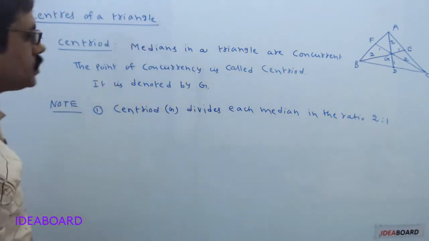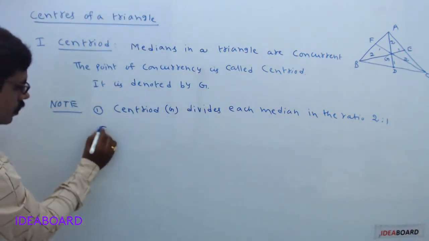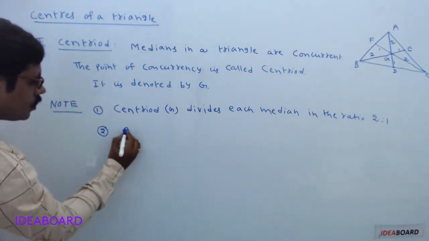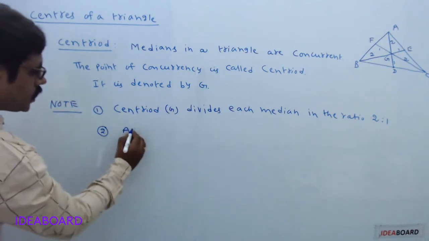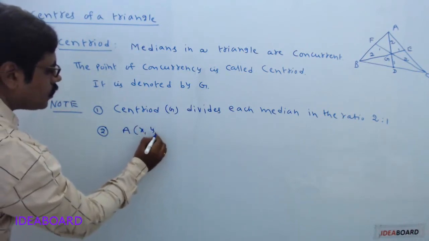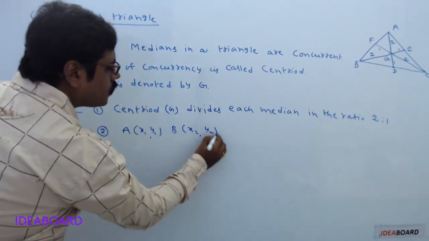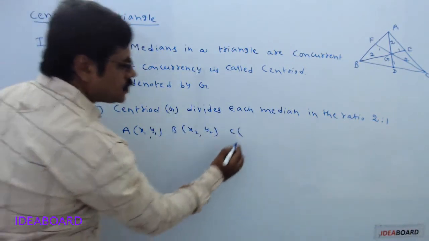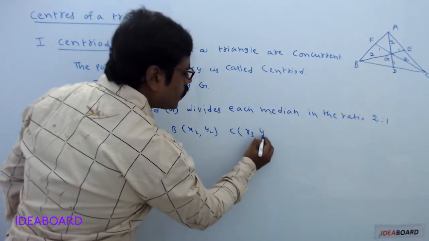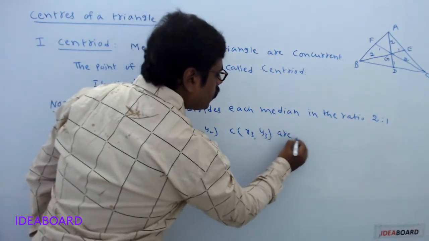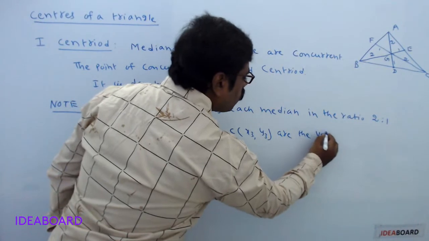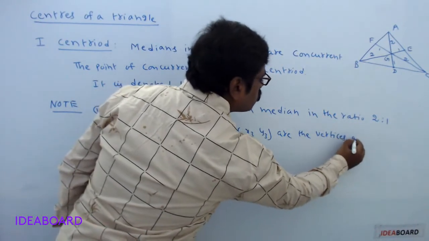Now come to the second point. Suppose coordinates of the vertex A are x1, y1, coordinates of B are x2, y2, coordinates of C are x3, y3, the vertices of a triangle.